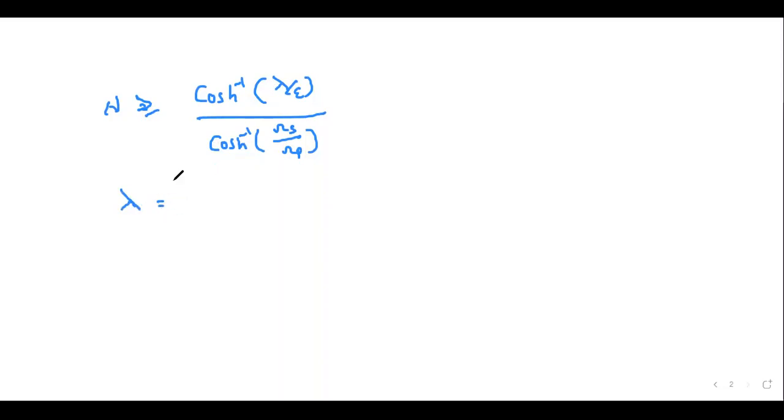Lambda is equal to, what is the formula? Under root of 10 power 0.1 alpha s minus 1. Substitute the values and tell me. 10 power 0.1 into alpha s, where alpha s value is given as 16, minus 1.